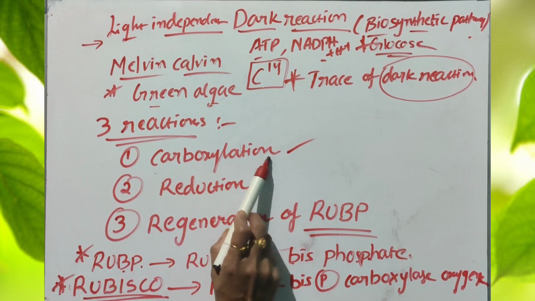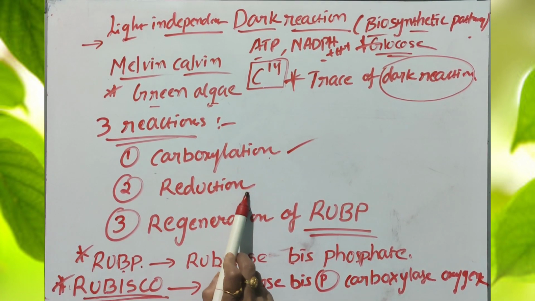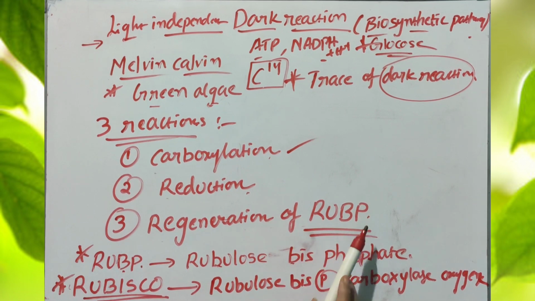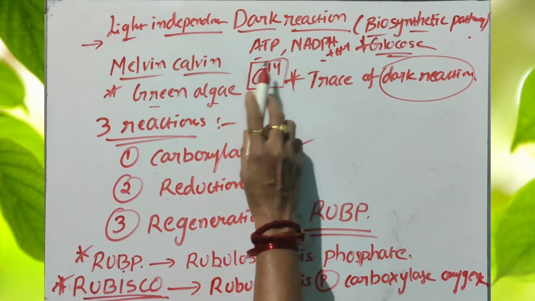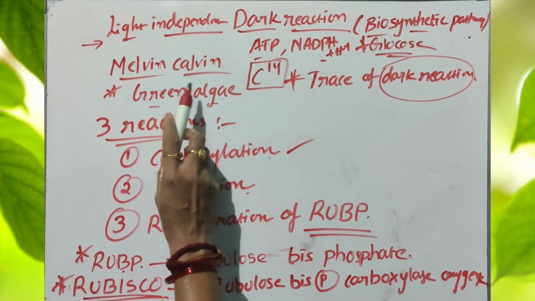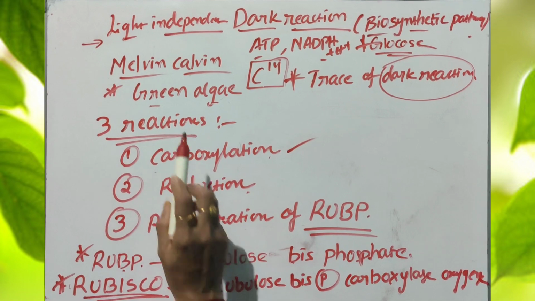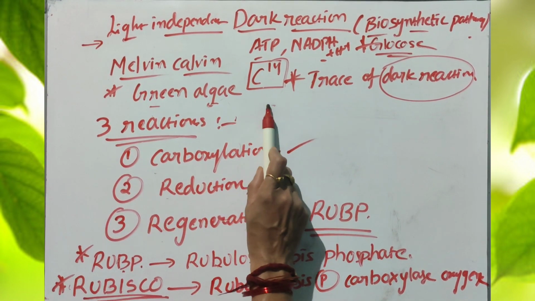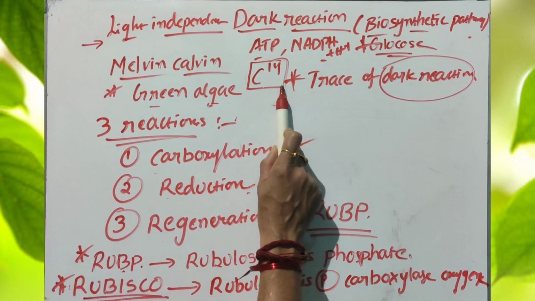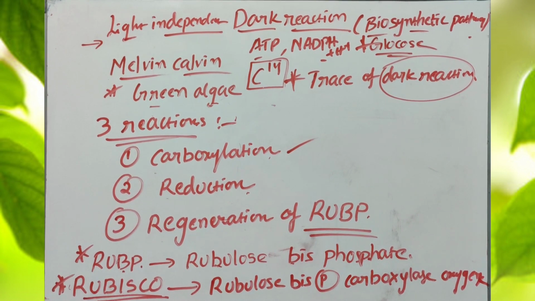First is carboxylation, second is reduction, third is regeneration of RuBP. This is the introduction to the types of reactions observed in the dark reaction by the scientist Melvin Calvin in green alga using radioactive isotope C14.